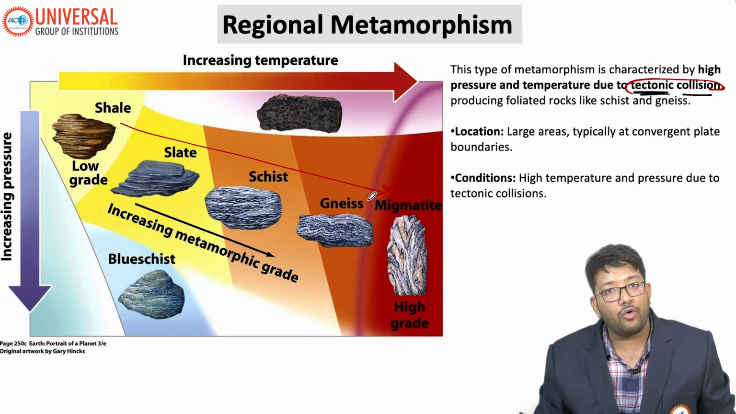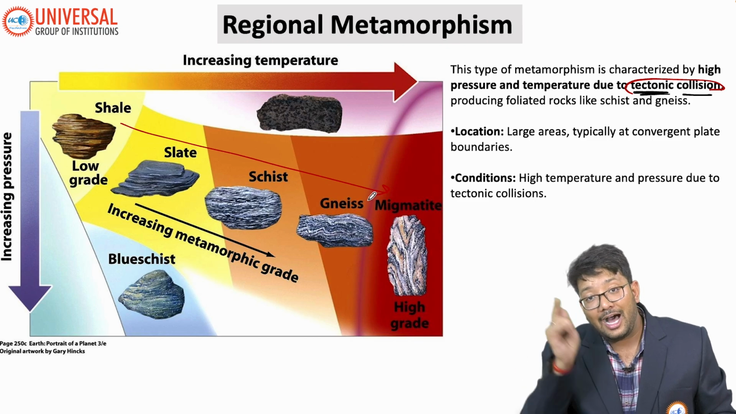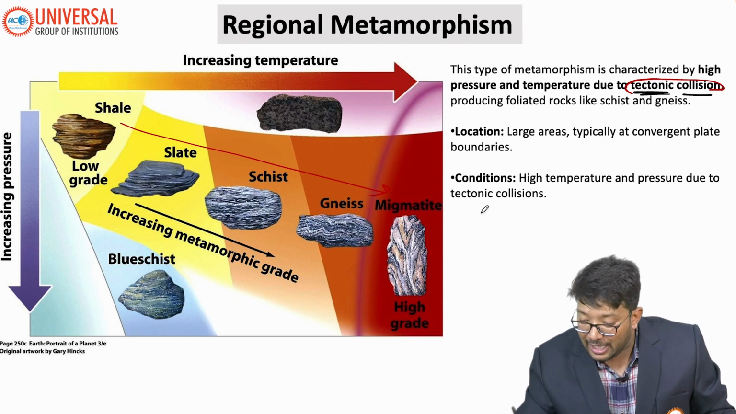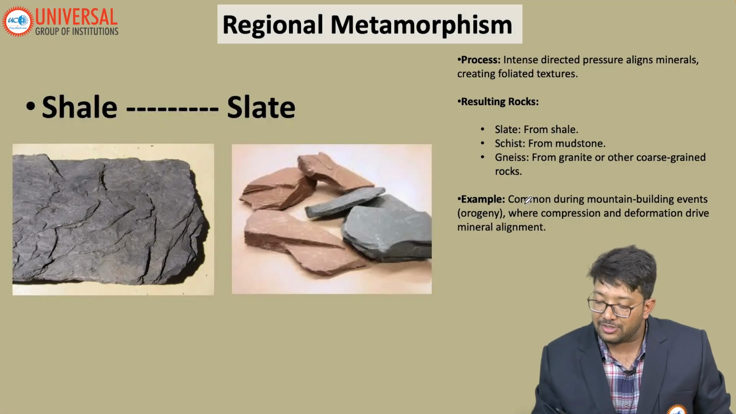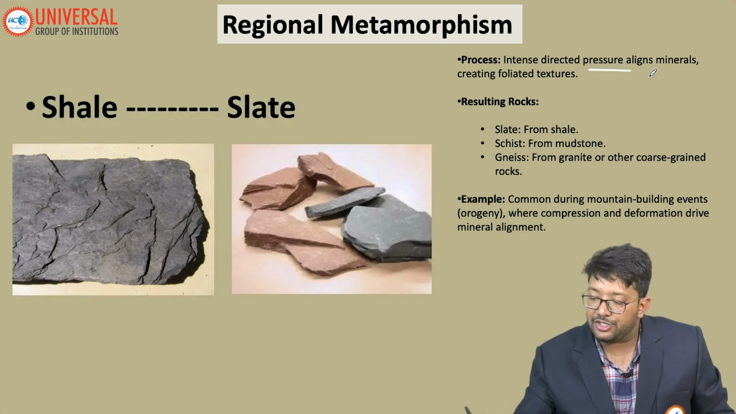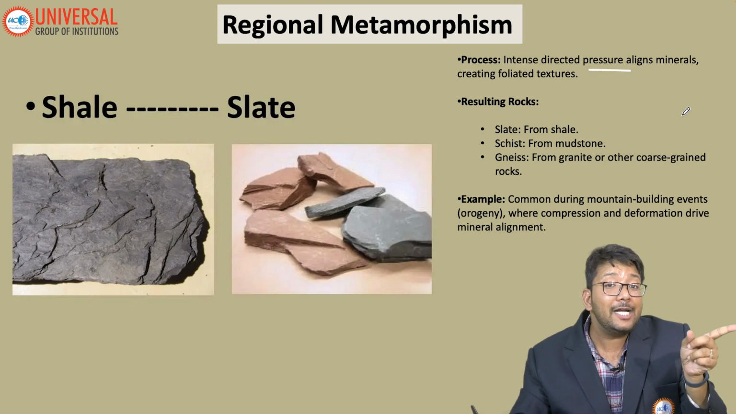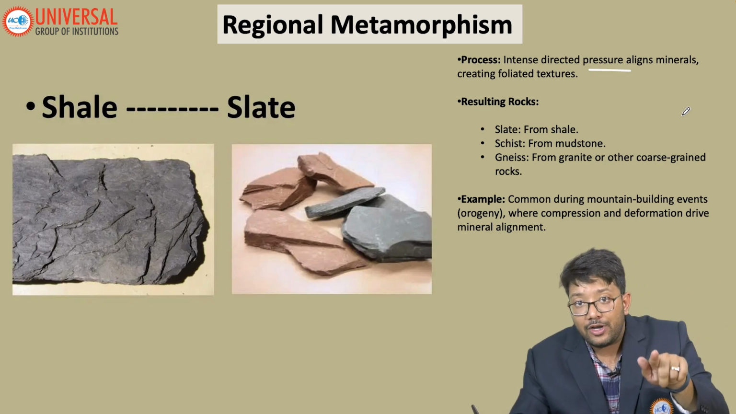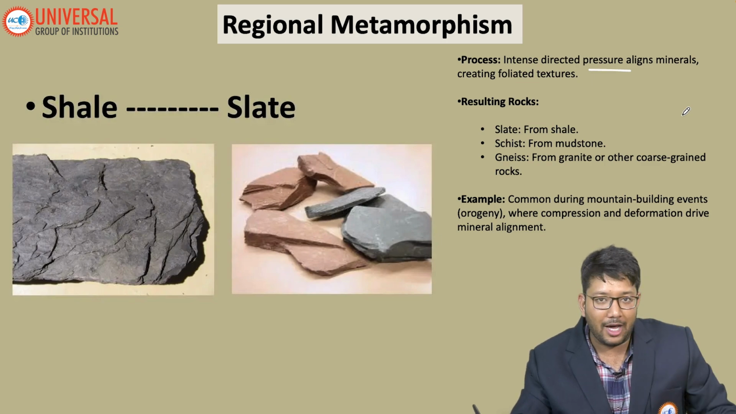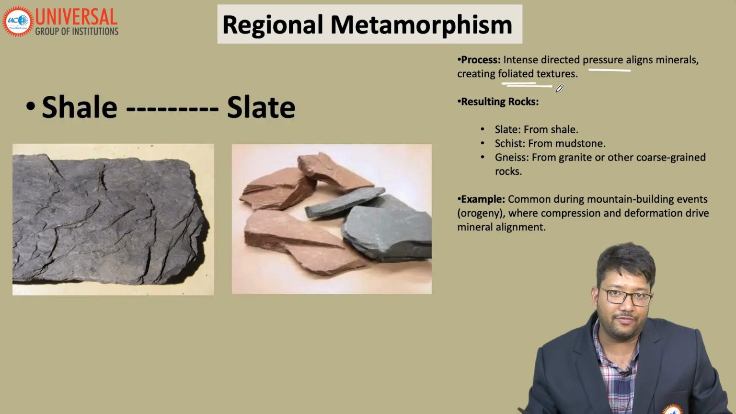Okay, what is the location? Now you know, convergent plate boundary. What are the conditions? High temperature, pressure, but due to tectonic collisions. What is the process? The process will be intense directed pressure aligns minerals, creating foliated structure. So in contact metamorphism it was non-foliated, remember quartzite and marble. In regional metamorphism you will get that foliated texture of the rocks.